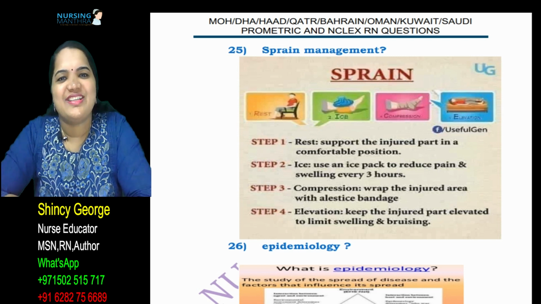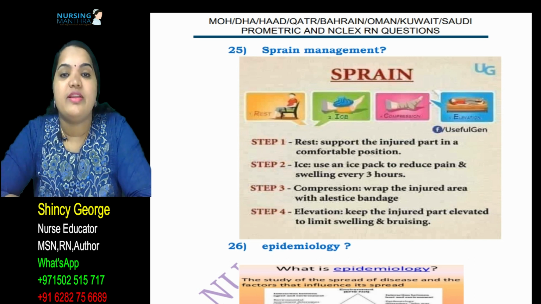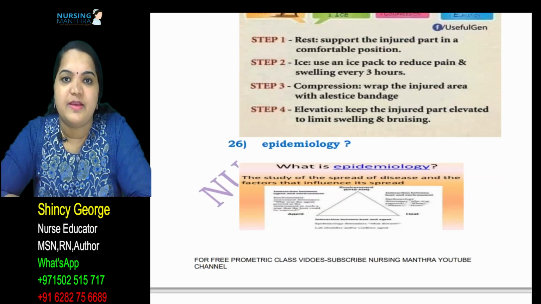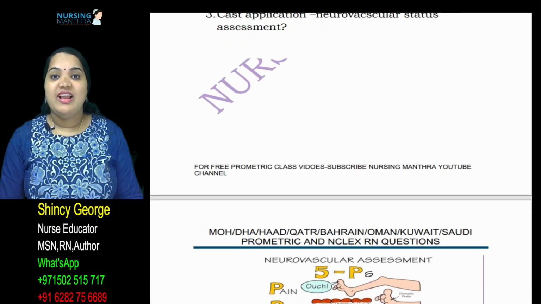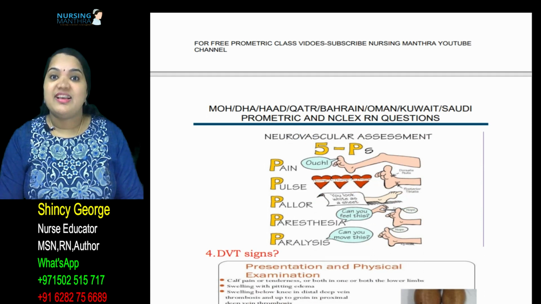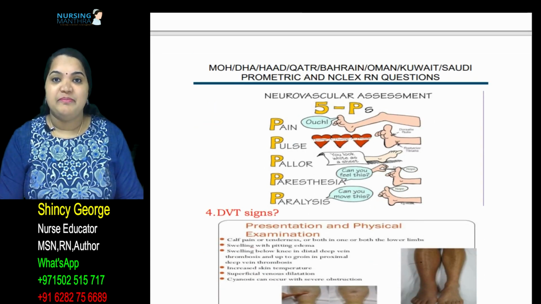Just now we discussed some of the topics in the exams. Questions are not direct, but if you study the content of this material, it will be easy for you to answer the questions asked in the exam. For all PROMETRIC exams, they will ask previously asked questions, or the question content will be the same but the pattern is different.